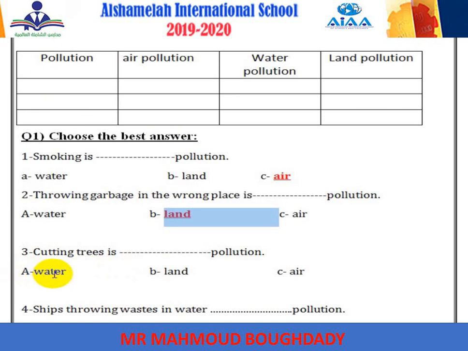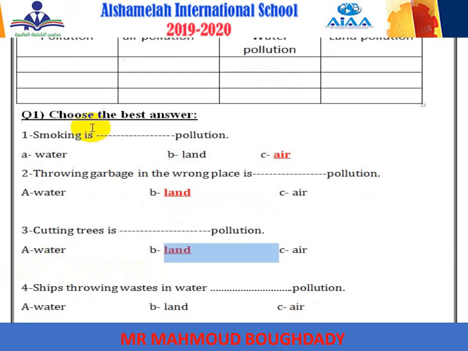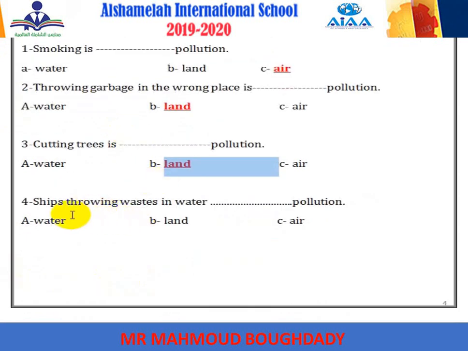Water pollution? Totally wrong. Yes, land pollution. Number 4, ships throwing wastes in water. When you throw something bad in water, it will be water pollution.